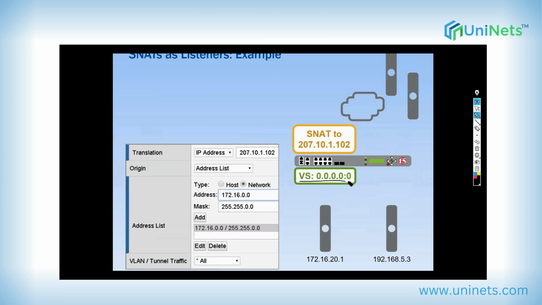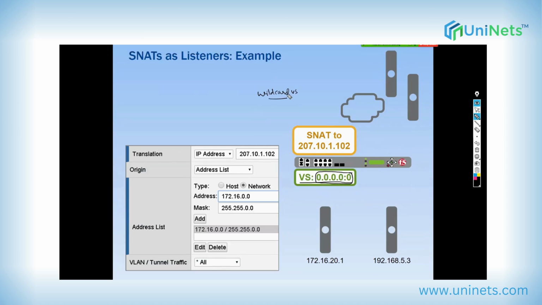This is a virtual server which is listening on all the IPs, which means it is a wildcard virtual server. Now, do you guys know what is a wildcard virtual server? No, Trilok. Okay, let me clarify it. It's a virtual server, but which listens on all the IPs.